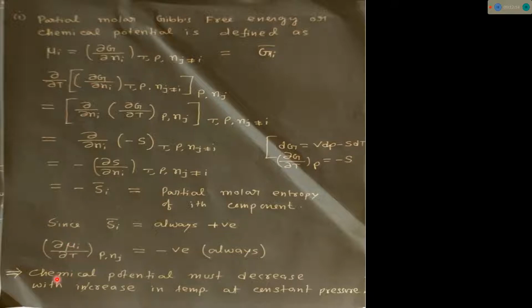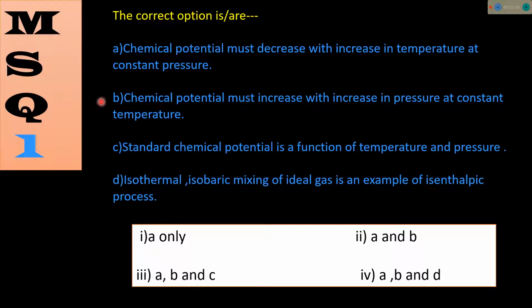So now see the first statement: chemical potential must decrease with increase in temperature at constant pressure. So the first statement is correct. We see here, by establishment of the thermodynamic quantity, that is del mu i del T, the change in chemical potential with respect to change in temperature at constant pressure, this value becomes negative. So we can say chemical potential must decrease with increase in temperature at constant pressure.